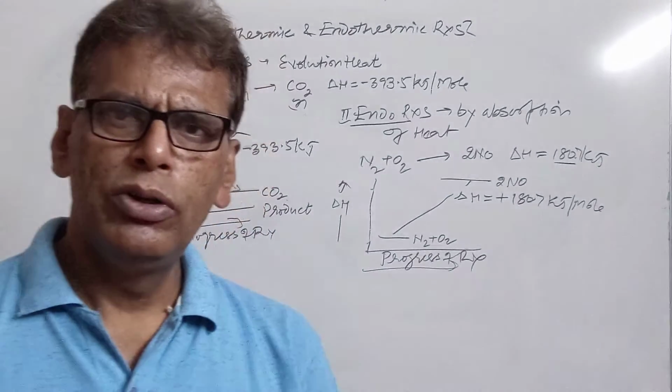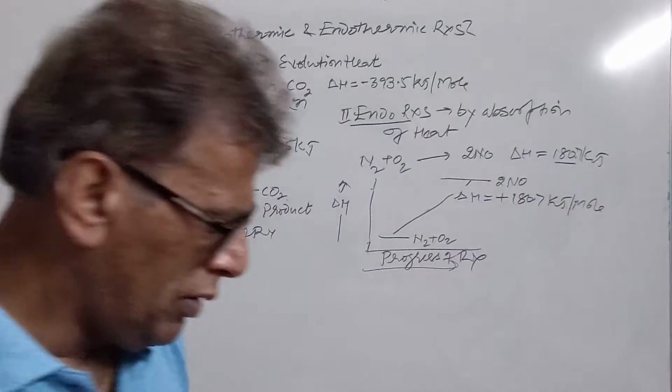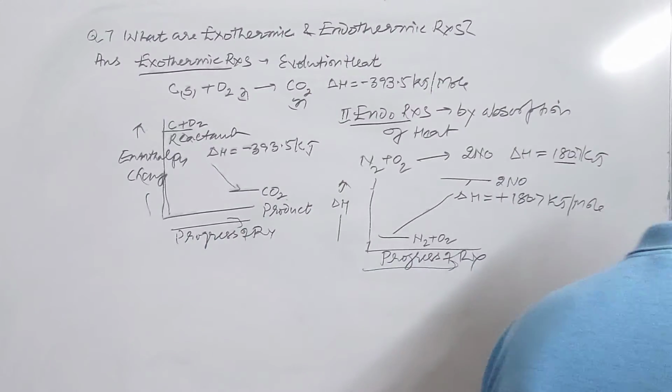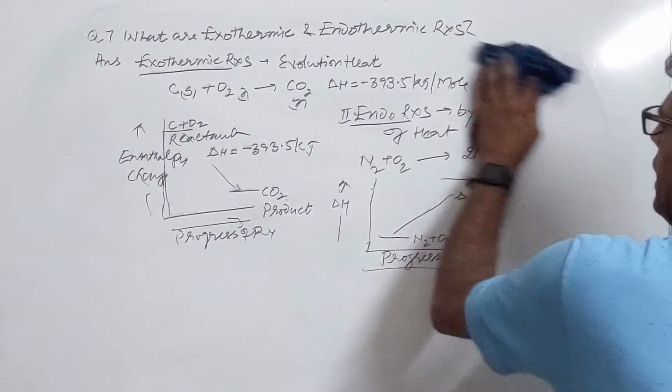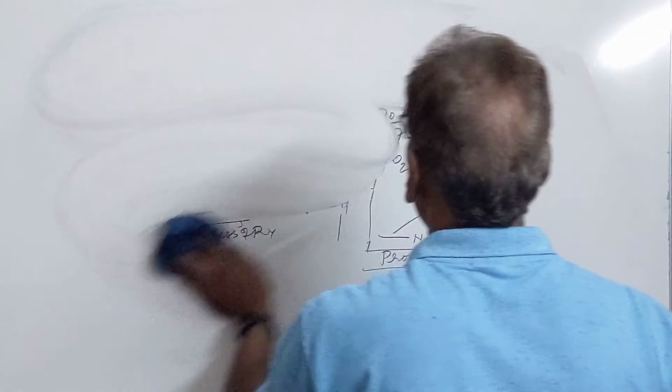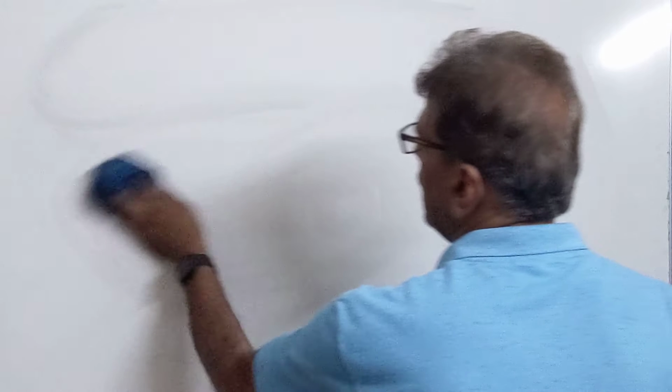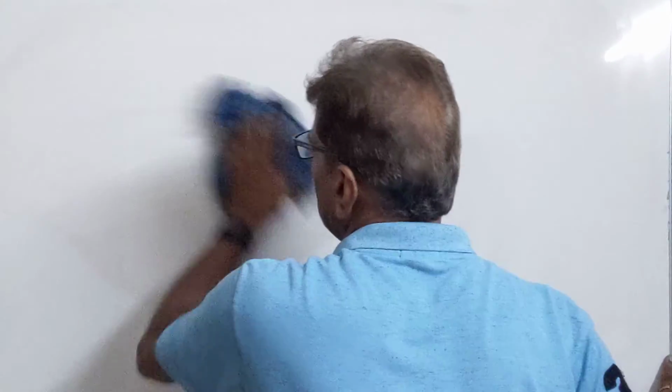Then we come to the application we left. We will now discuss that application. Now, what are the applications of Hess's law? Application of the first law of thermodynamics. That is Hess's law. It was given by G.H. Hess, a Russian chemist.